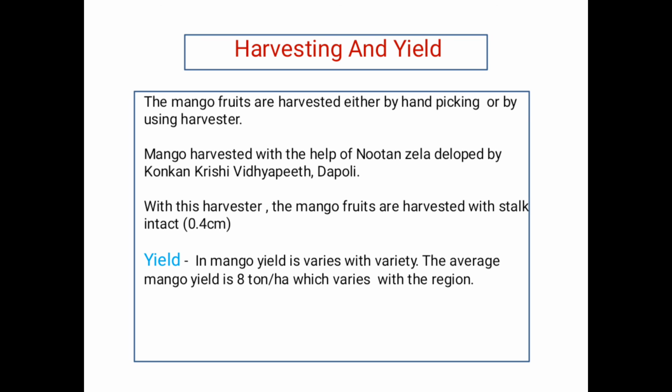Then next point, yield. In mango, yield varies with variety and depends on the soil type. The average mango yield is 8 ton per hectare, which varies with the region and climatic conditions.